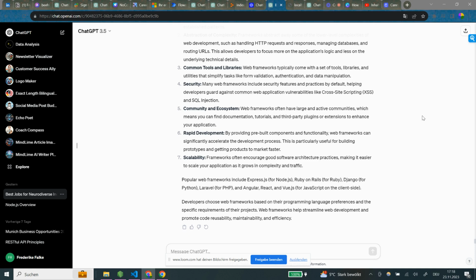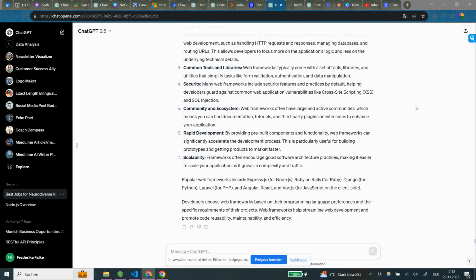Security. Many web frameworks include security features and practices by default, helping developers guard against common web application vulnerabilities like cross-site scripting and SQL injection. Community and ecosystem. Web frameworks often have large and active communities, which means you can find documentation, tutorials, and third-party plugins or extensions to enhance your application. Rapid development. By providing pre-built components and functionality, web frameworks can significantly accelerate the development process.